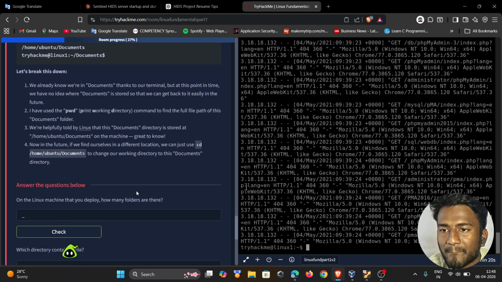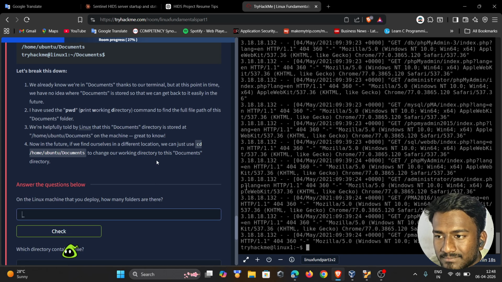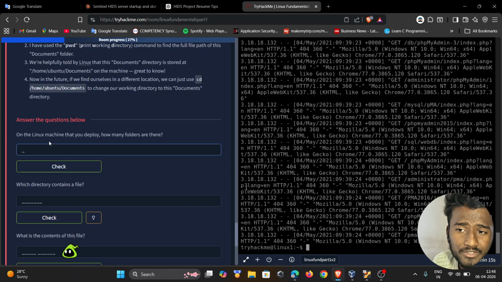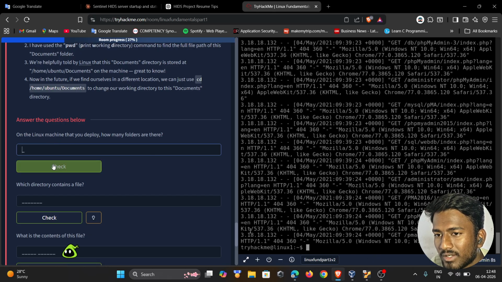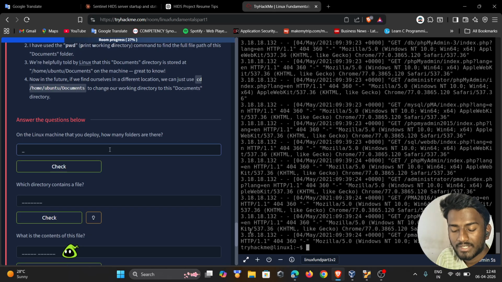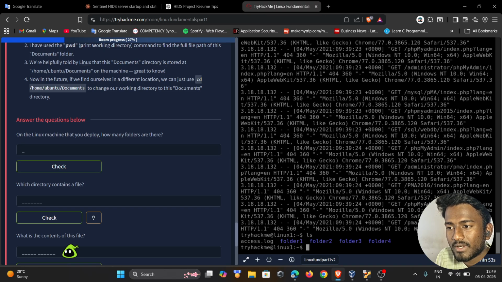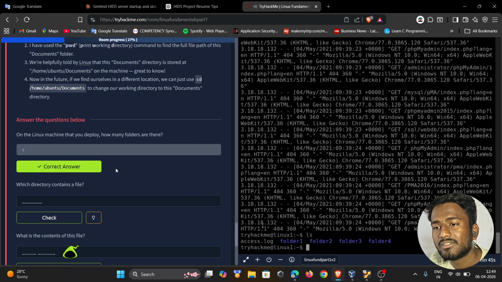Then here are some questions they ask. One: on the Linux machine that you deploy, how many folders are there? Okay, I want to know that. If you are able to understand what I'm teaching you, then you should know the answer to this question because it's really easy. Here we use the ls command. How many folders are there? Here are one, two, three, and four. Four folders are here.